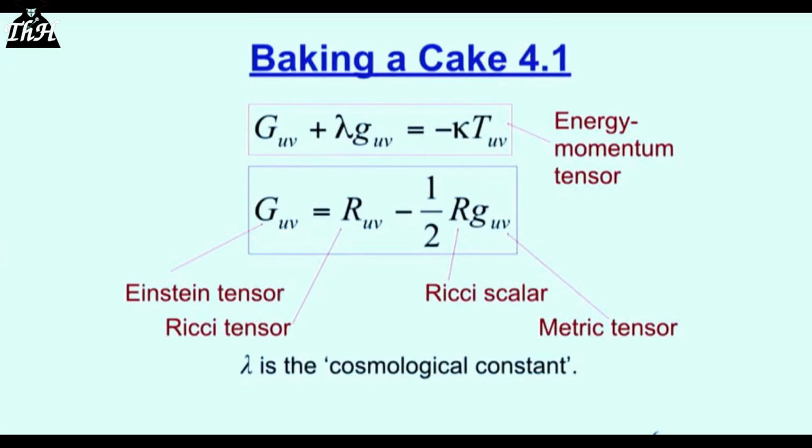General relativity, well, these are the equations of Einstein. Now, all you really need to do here is to identify parts. G, what's that? This big G thing? It's Einstein, the Einstein tensor. The R thing there with the arrow there, R sub UV, this is the Ricci tensor. R on its own is derived from the Ricci tensor, and it's called the Ricci scalar. And g, this is an important thing called the metric tensor. It's sometimes called the fundamental tensor. We'll talk about metrics. And lambda is the cosmological constant. And T is the energy momentum tensor. That's it. We've identified all the parts.